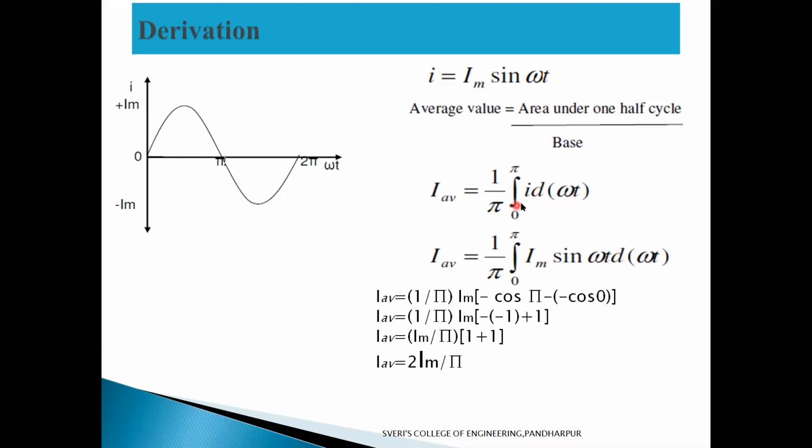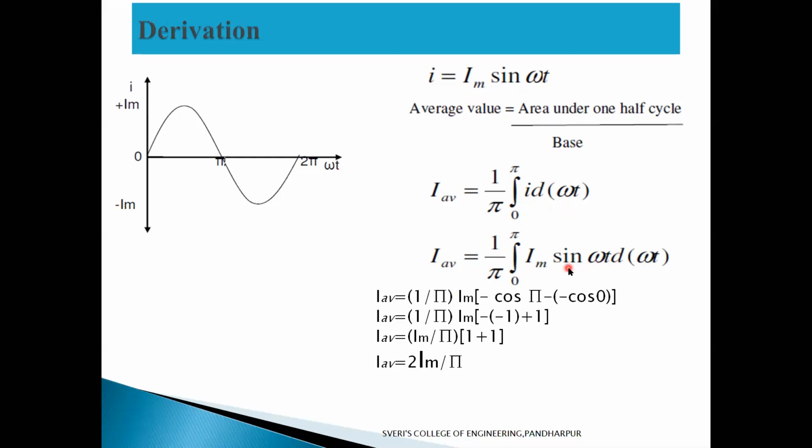Okay, fine. So for i, the value of instantaneous current, the formula we know: Im sin omega t. So in place of i I will write Im sin omega t, and d omega t as it is. The limits of integration are 0 to pi, I will write as it is, and 1 by pi I will write as it is. The Im is the constant value, I will take outside now here.